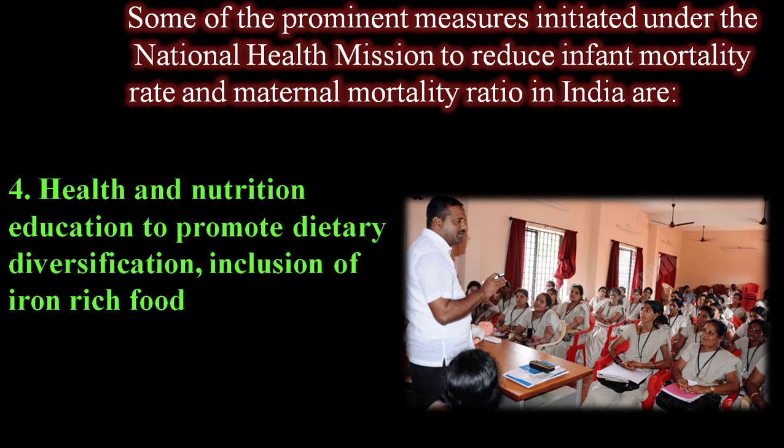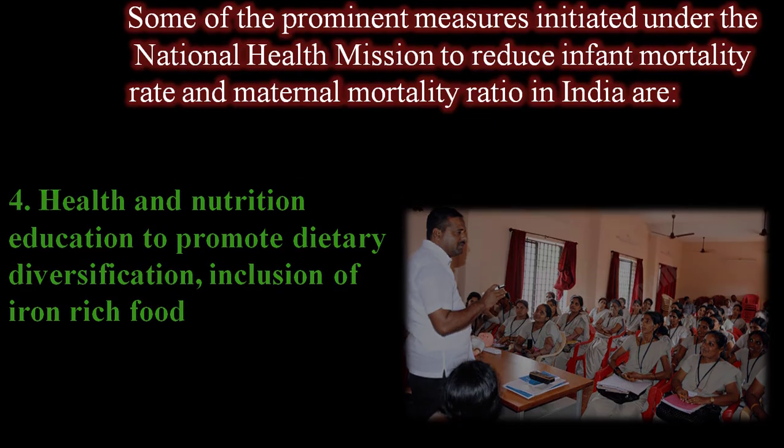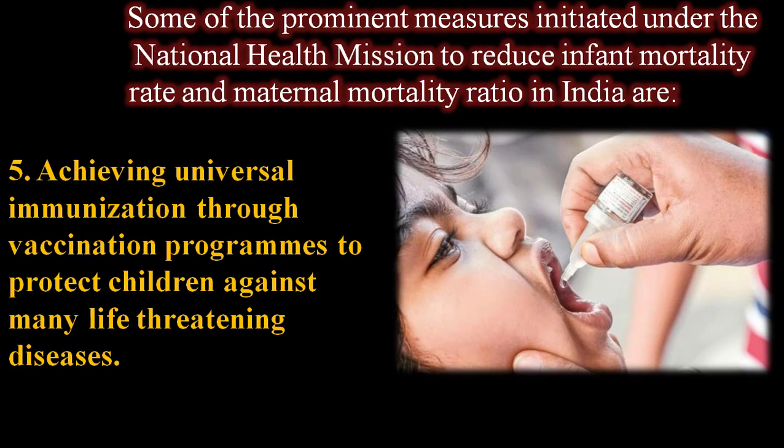And the fourth one, health and nutrition education to promote dietary diversification, inclusion of iron-rich food as well as food items that promote iron absorption. It is provided through the government. And the fifth point, achieving universal immunization through vaccination programs to protect children against many life-threatening diseases. Also one of the very important steps that has been undertaken.